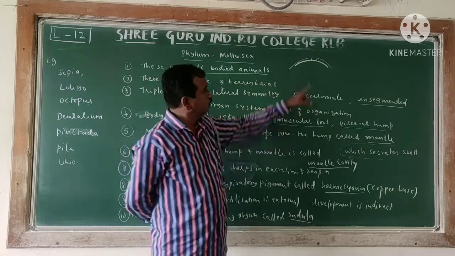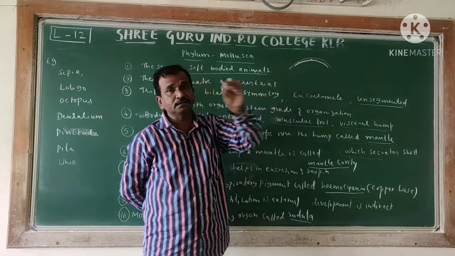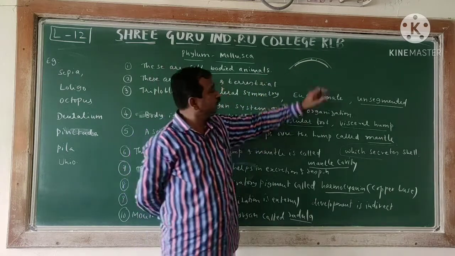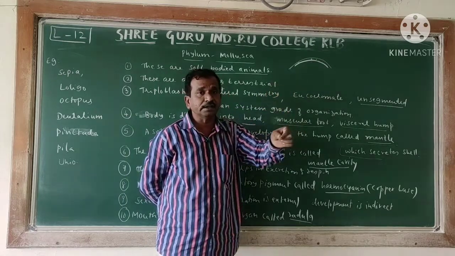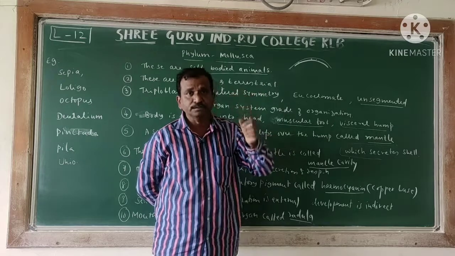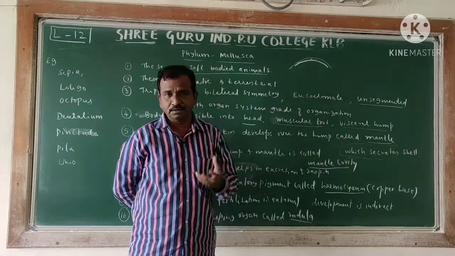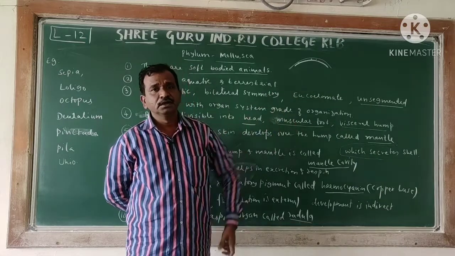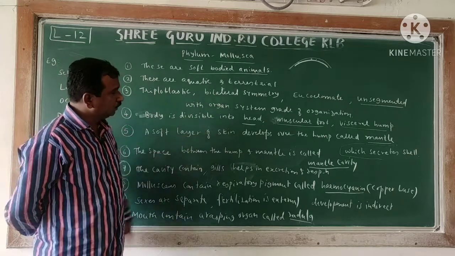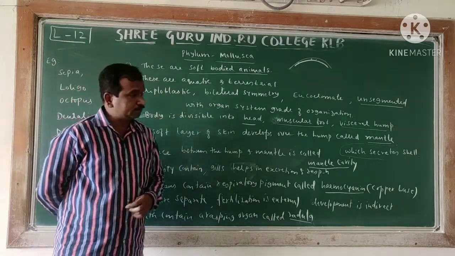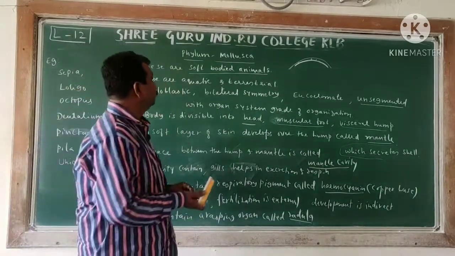Understood? So if sand particles or stones are deposited inside the mantle or on the mantle region, they start constructing the hard material on the sand particle also. That is called a pearl. You have to remember that this is called a pearl. We take that pearl and it is utilized for commercial purposes. Followed? Right. This is costly. We call it the pearl oyster. Right. These are the general characteristics of phylum Mollusca.